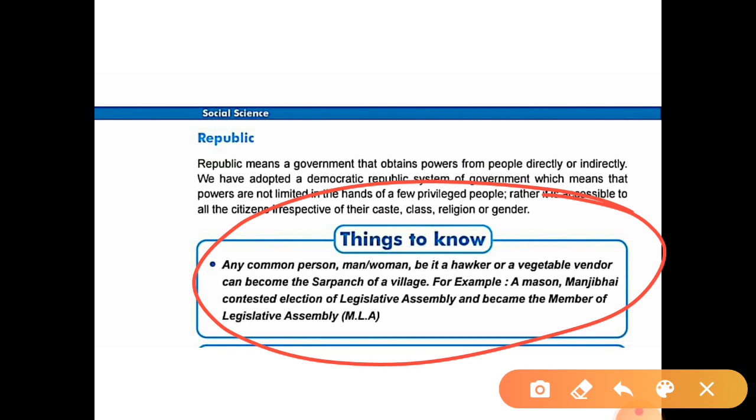For example, a mason, Manjibai, contested the election of the legislative assembly and became a member of the legislative assembly, an MLA. Which means any citizen, any common person, man or woman, rich or poor, hacker or vegetable vendor, anyone can become a sarpanch of any village.